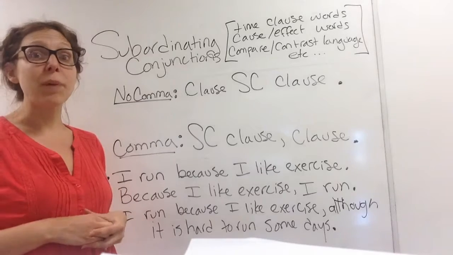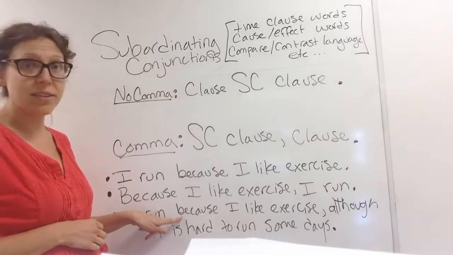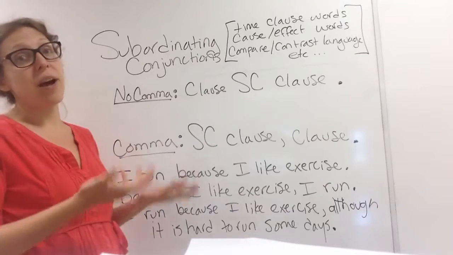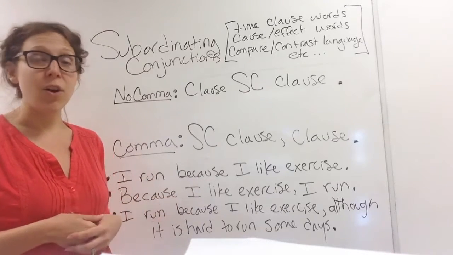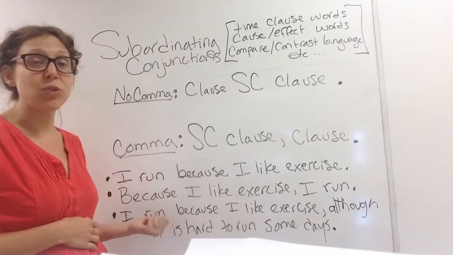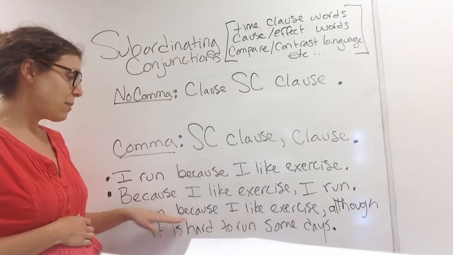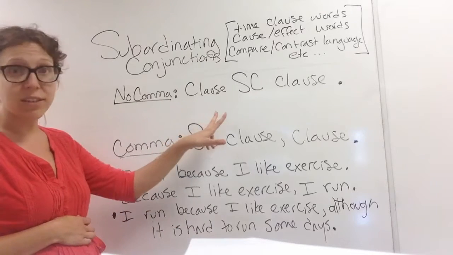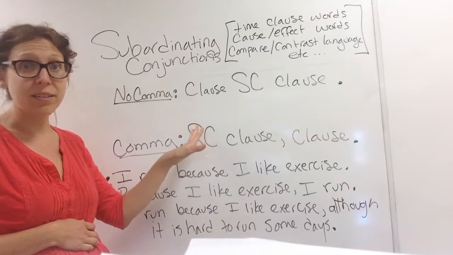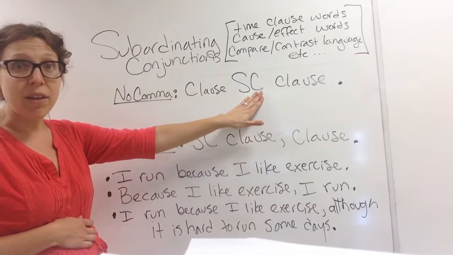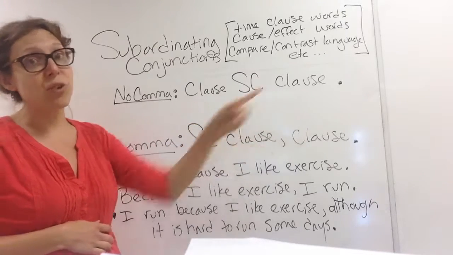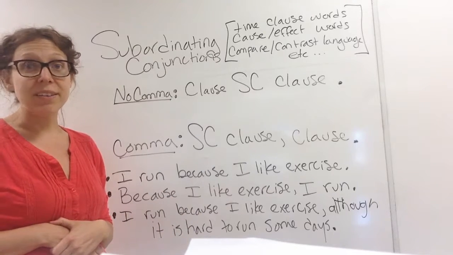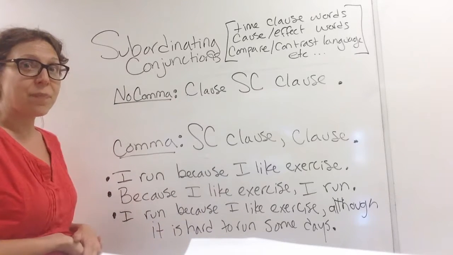Sometimes when you're reading, you might see a comma with because. That's probably because that's representing some extra idea or some kind of opinion or something that's adding something to another sentence. So it's not because we have to have a comma with because. In fact, if we have two clauses, we shouldn't have a comma with because when we're using it in the middle. But if we're using because to add an extra idea at the end of a longer sentence, sometimes that comma is appropriate, just like this example here.